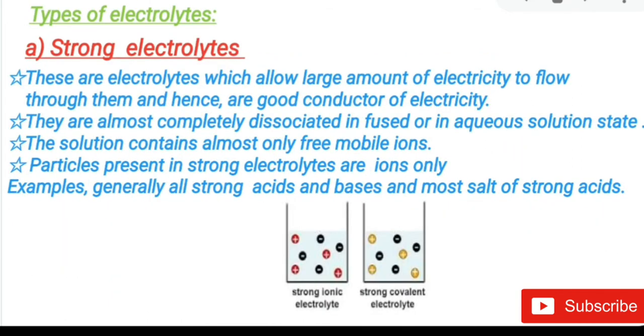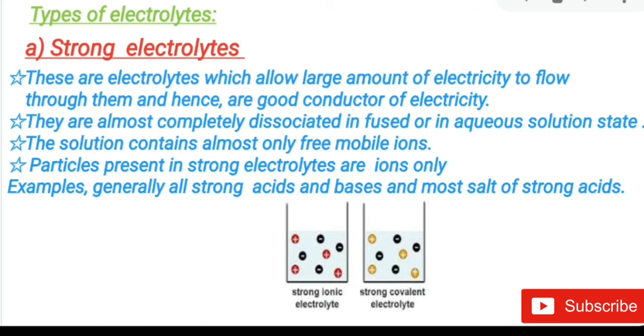Now, how many types of electrolytes are there? There are two types of electrolytes. One is a strong electrolyte, another is a weak electrolyte. Strong electrolytes are the electrolytes which allow a large amount of electricity to flow through them, and hence these are good conductors of electricity. They are almost completely dissociated in fused or aqueous solution state. The solution contains almost only free mobile ions.